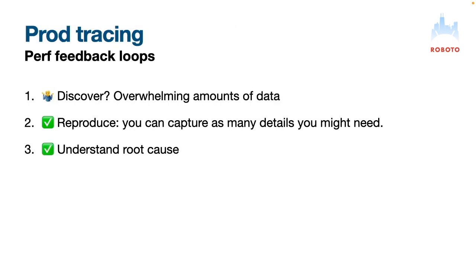Now, the next step, though, and that's something that few companies do, is production tracing. I think Facebook does that, maybe Uber, a bunch of others, where you're actually capturing a lot of technical information about the code that's executing in production for a very small subset of users. This is not the same as capturing metrics and analytics. Usually it's so much data that if you just looked at it, you wouldn't be able to say there's a problem or there's no problem. But once you've identified a problematic area, and if you're not able to reproduce it, it's nice to be able to say, for the people who have that problem, I can look at production data and get some more hints about what's going on.